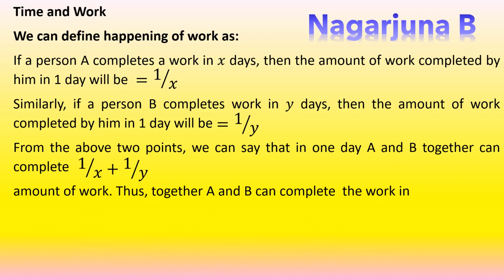Thus together A and B can complete the work in XY divided by (Y + X) days.